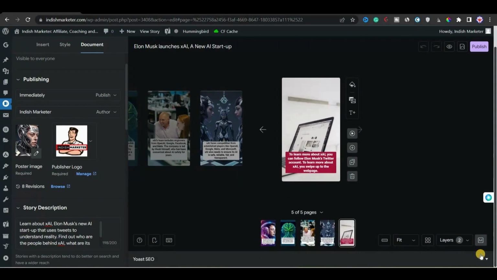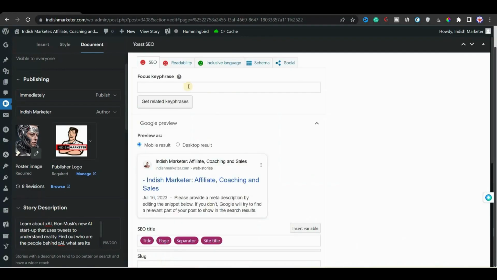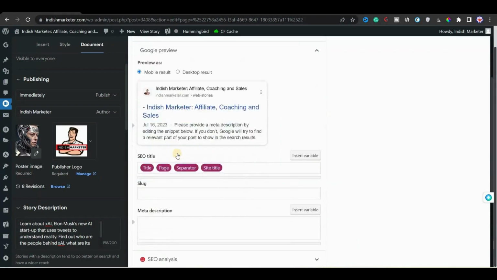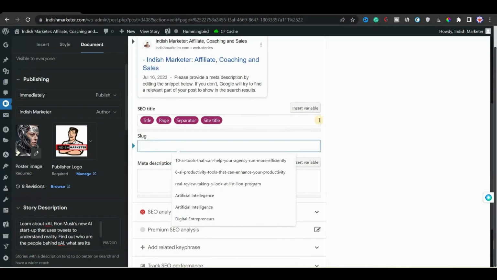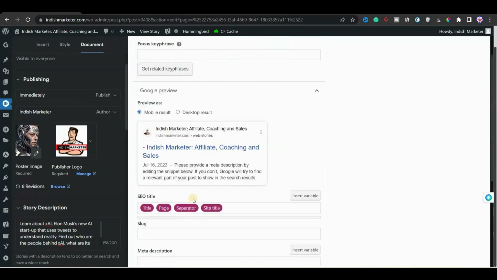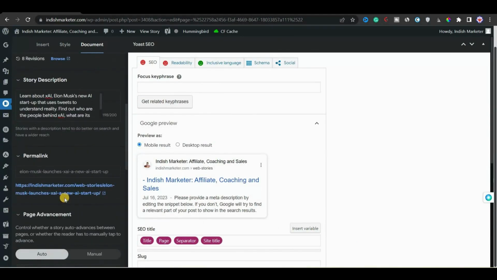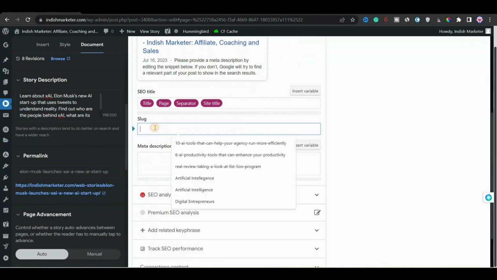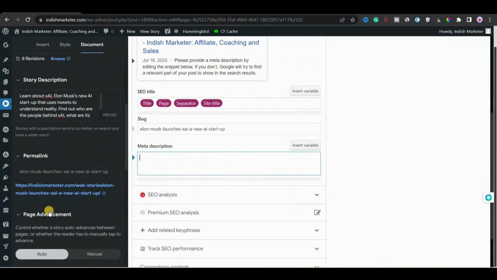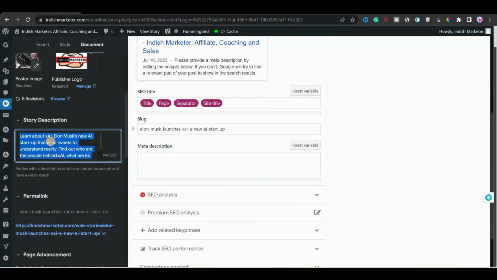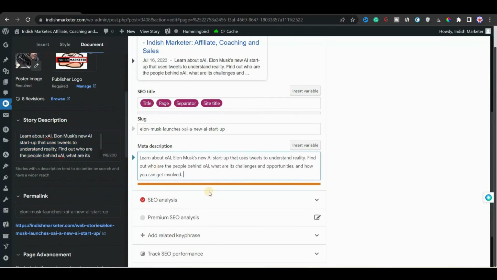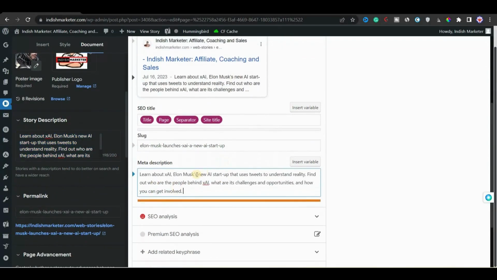In the bottom right corner of the screen you will see a logo M. If you have external SEO plugins like Yoast SEO or Rank Math, you will see this M icon in the bottom right corner of your screen. You can click on that and it will pop out of the screen, and from there you can add the focus keyphrase, slug and meta description. You can do all the settings needed to make your web story SEO friendly.